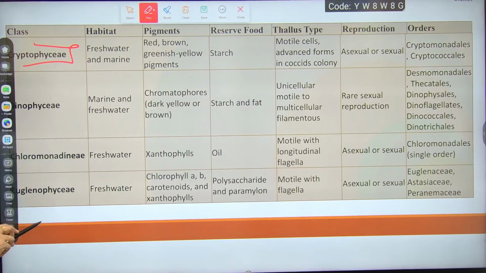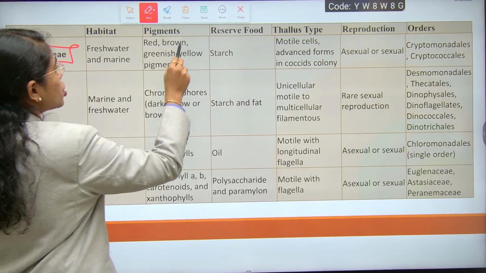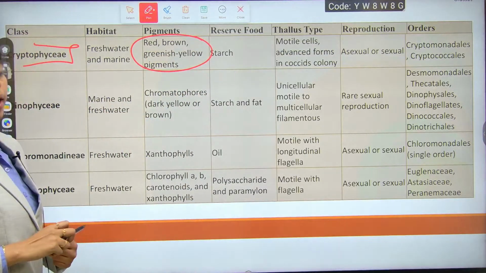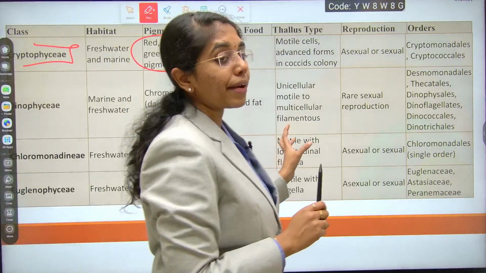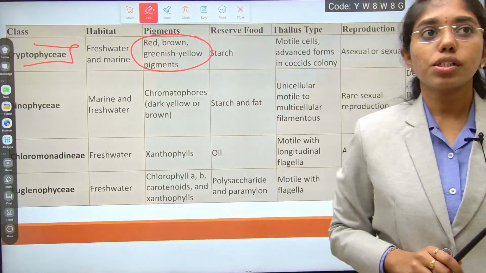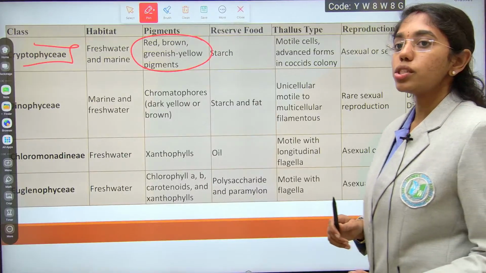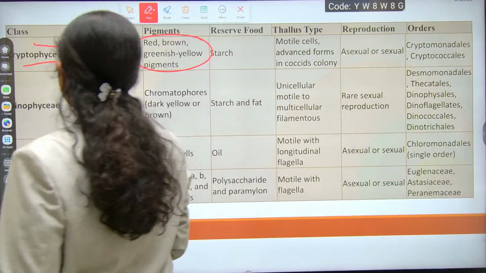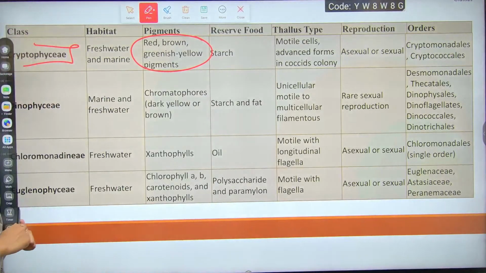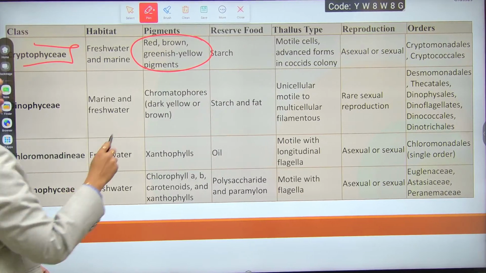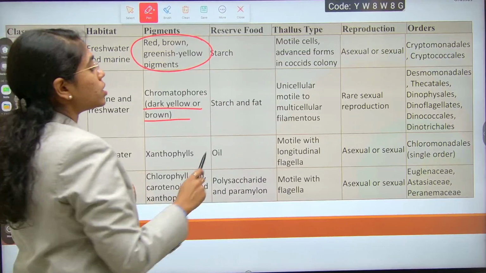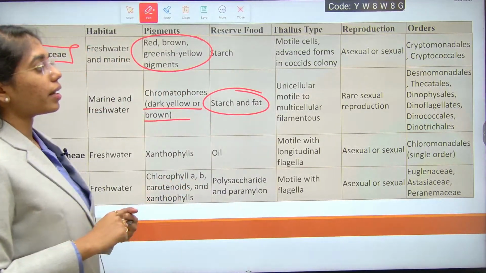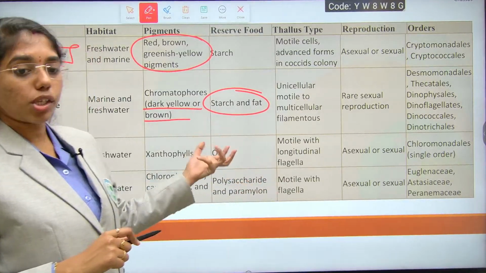Here you see Cryptophyceae, where the pigmentation is red, brown, greenish, yellow pigments, which include phycoerythrin, carotenes and xanthophylls. Reserve food material is starch and reproduction is both asexual and sexual. Next is Dinophyceae, whose habitat is marine and freshwater. Pigmentation is usually chromatophores, wherein dark yellow and brown pigmentation is observed. Reserve food material is starch and fat. And reproduction is rarely sexual.